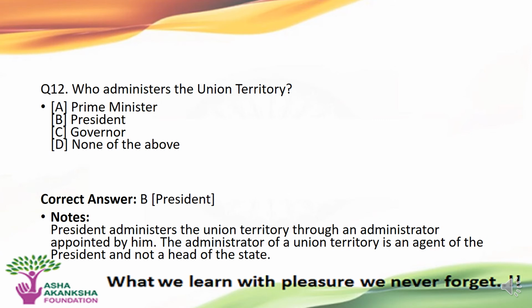The next question is who administers the union territory? A. Prime Minister, B. President, C. Governor, or D. None of the above. The correct answer to this question is option B, that is, the President administers the regulation and the working of the Union Territory.